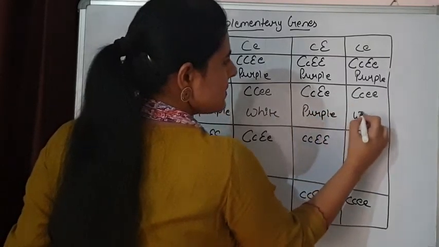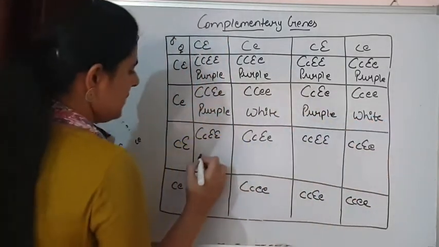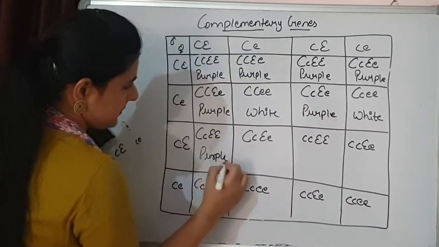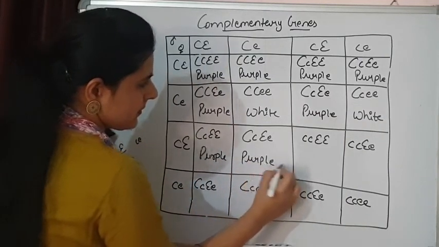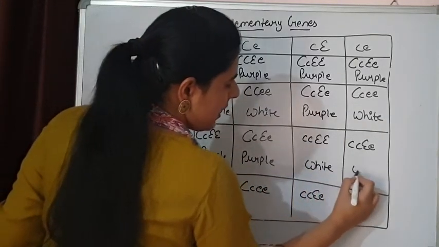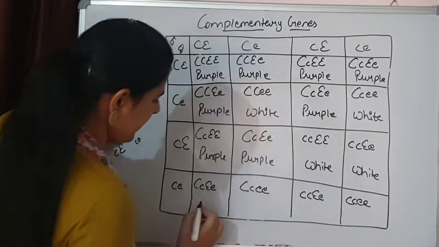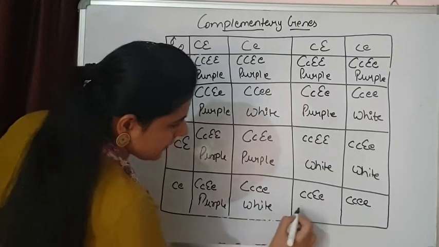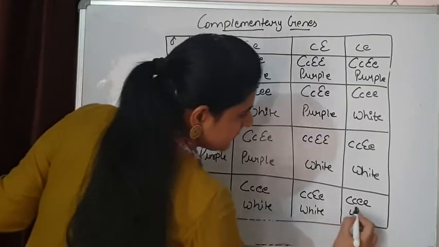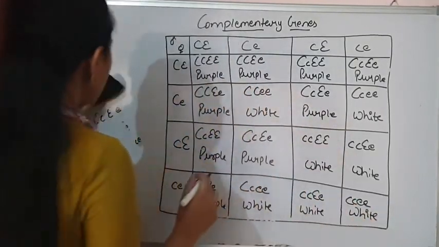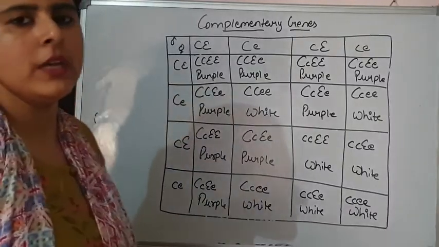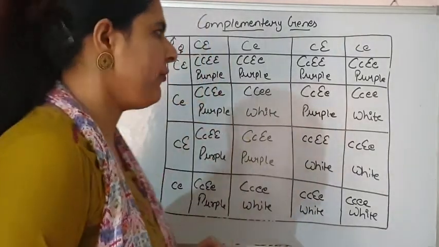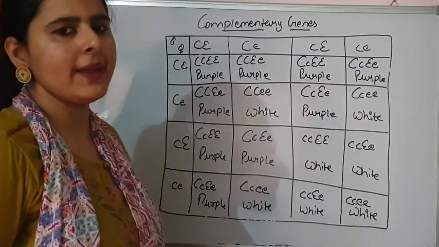Again, one is recessive, it is giving white. White, again white. So two types of flowers are observed in the F2 generation, purple and white.